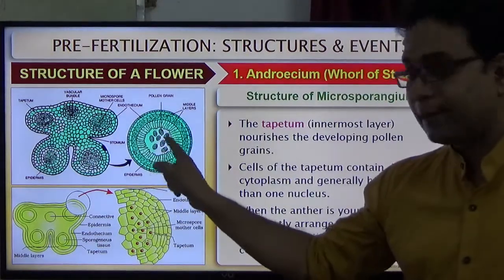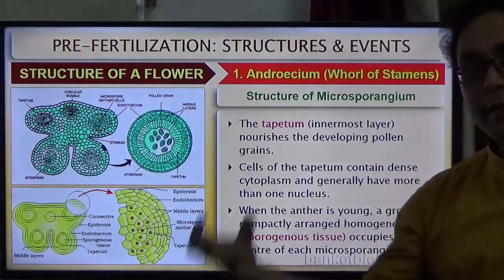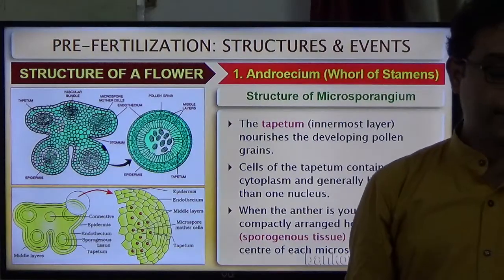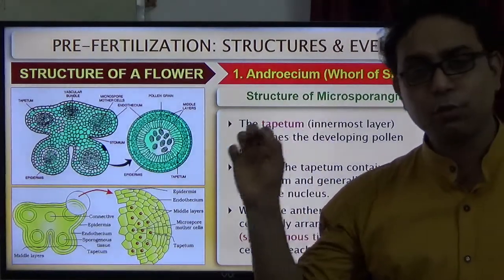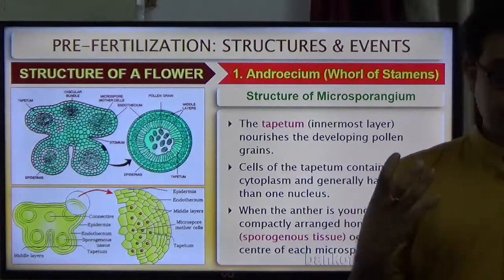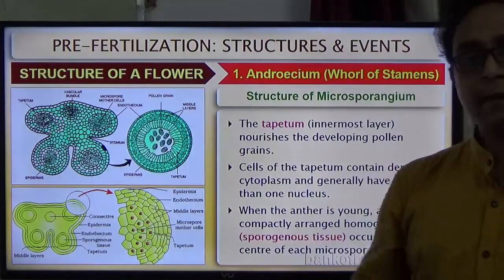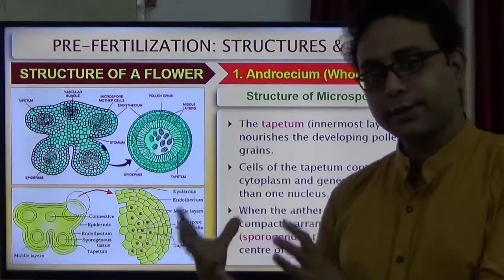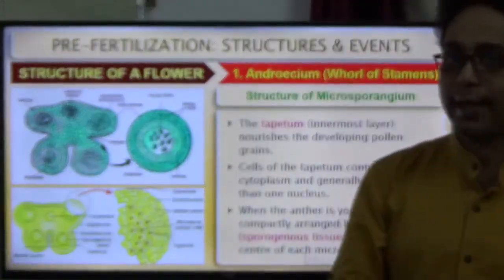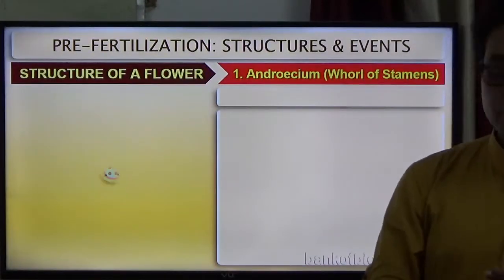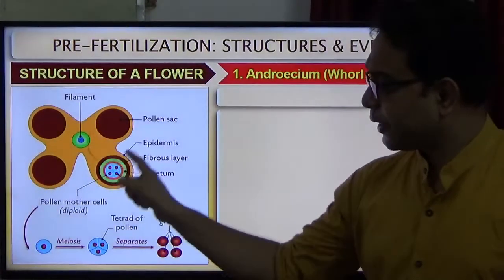Where is it present? It is present here in the microsporangium, another name for the pollen sac. Clear? Now, it is a very easy picture.